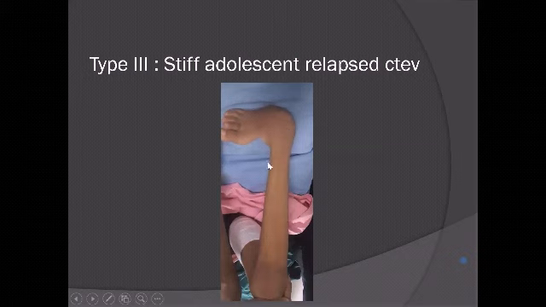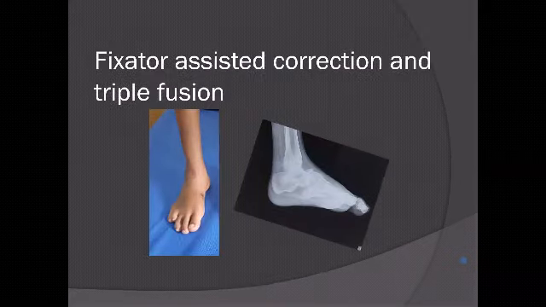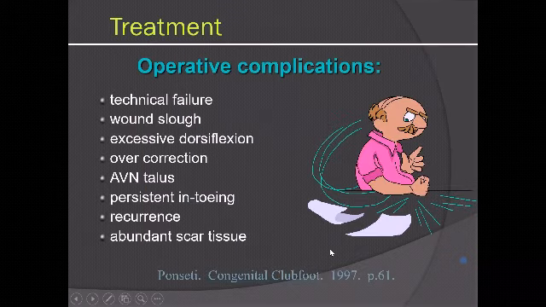So we did percutaneous releases and used a fixator, got him out to as much correction as possible. And then we did a triple arthrodesis so that the wedges removed were minimal, so we could bring him to a nice corrected position from that. So it was a fixator-assisted correction with a triple arthrodesis to maintain.